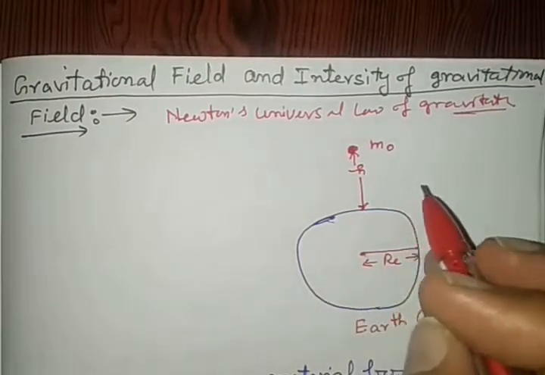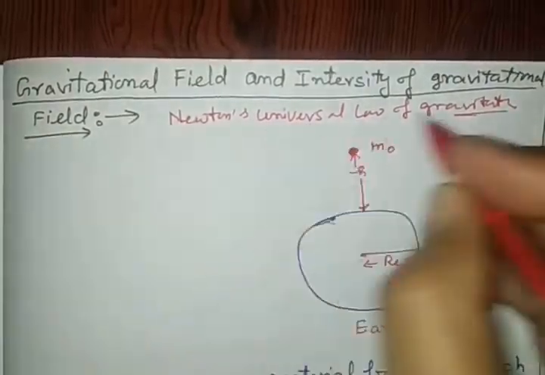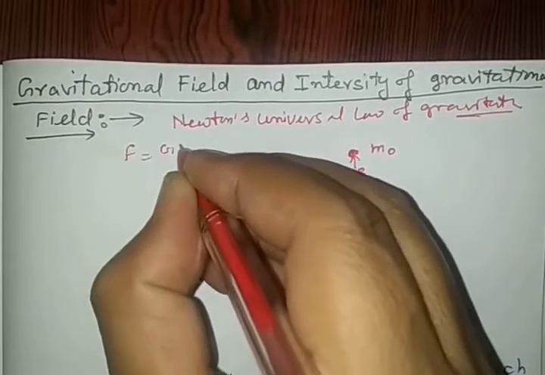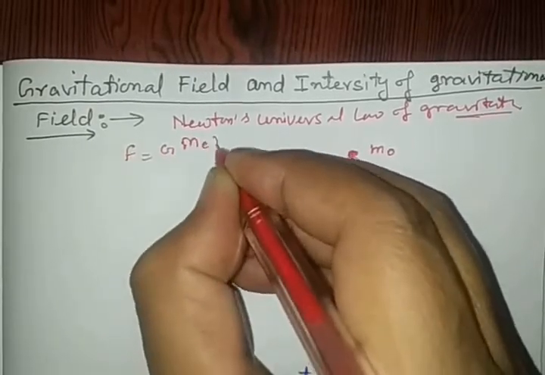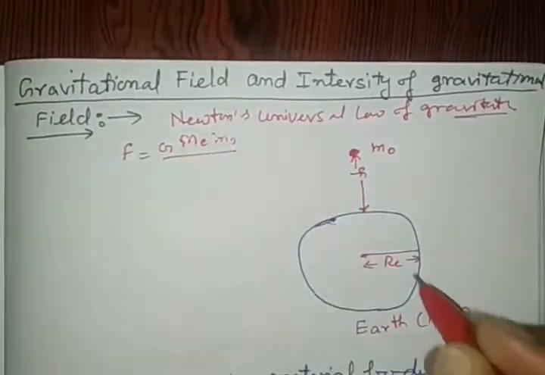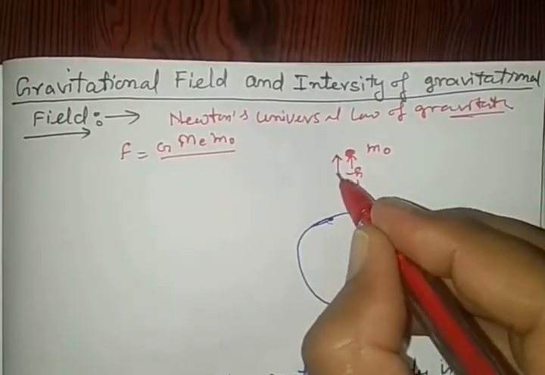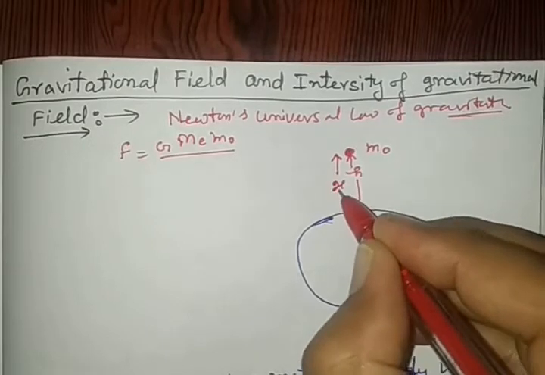So according to this universal law of gravitation, a force of attraction acts between this Earth and mass m0, and it is given by the formula F is equal to capital G me m0 by, see the distance from here. Let this distance be x.